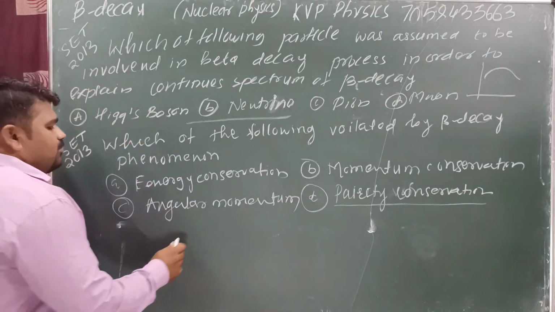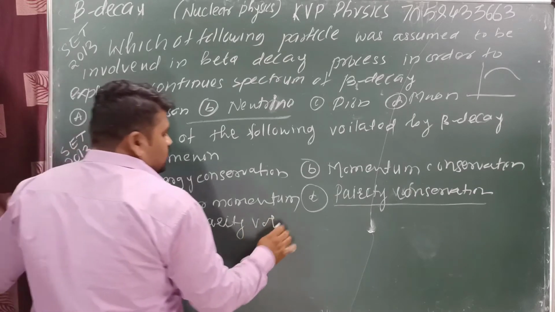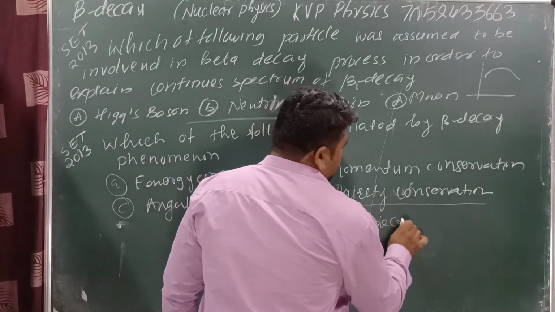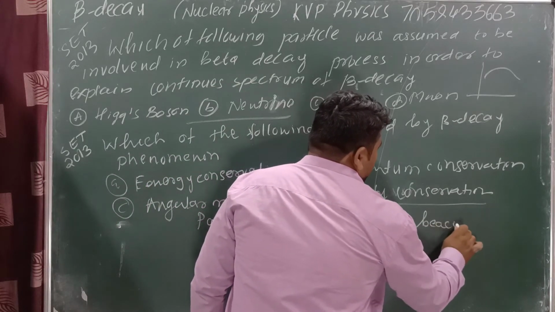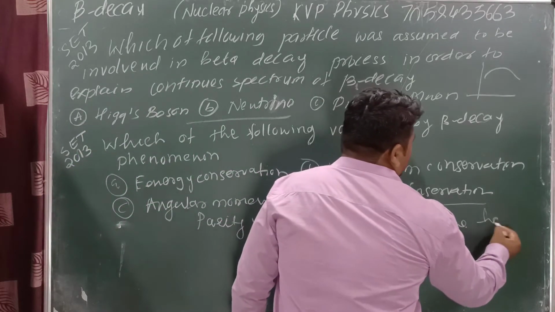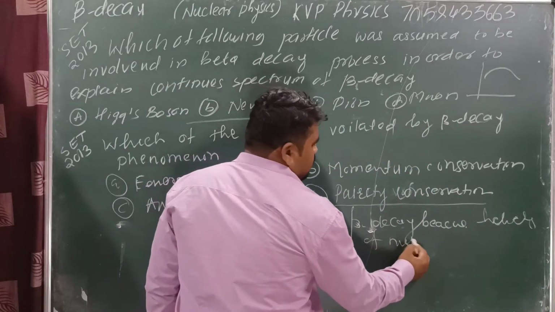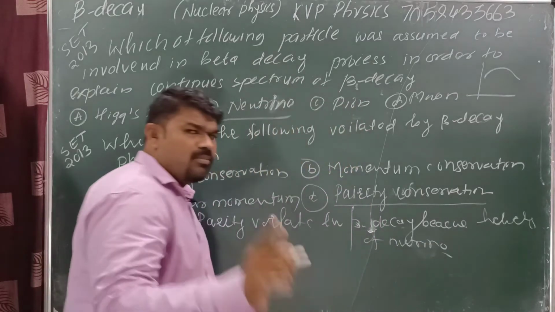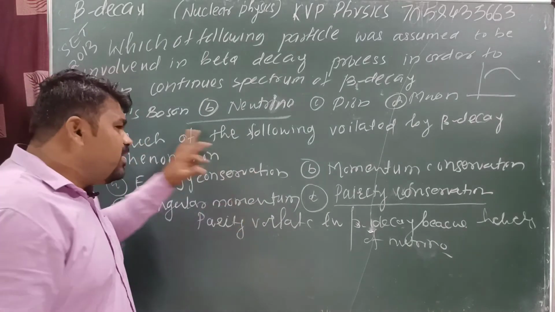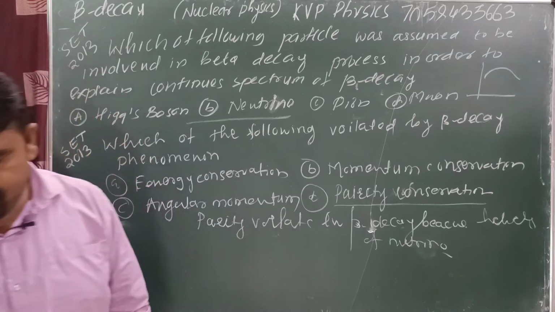Parity violates in beta decay because of the helicity of the neutrino. Always memorize this sentence: parity violates in beta decay because of helicity of neutrino. Remaining all components are conserved. All components are conserved in beta decay.